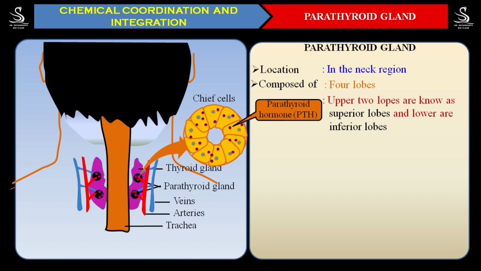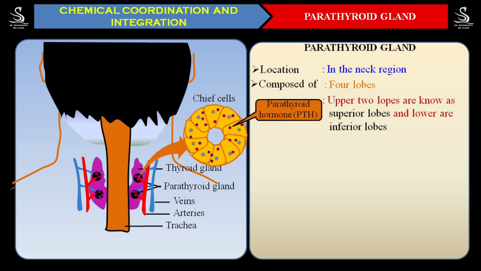And let me tell you the importance of this gland. This gland is not at all regulated by the pituitary gland. No other glands have a role in controlling this gland. It controls its functions by the level of calcium in the blood. Whenever the blood calcium level increases, it will stop secreting the parathyroid hormone.